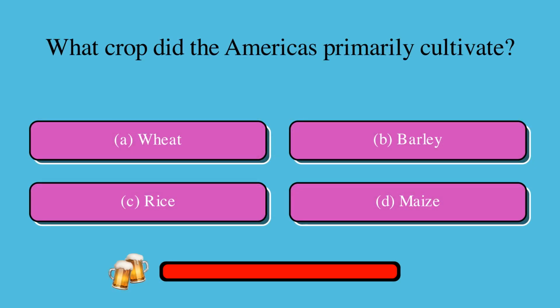What crop did the Americas primarily cultivate? Is it A, wheat, B, barley, C, rice, or D, maize? The correct answer is D, maize.